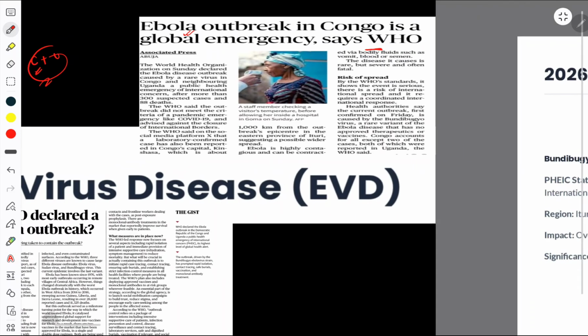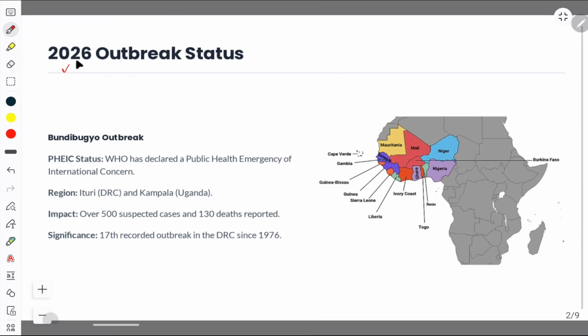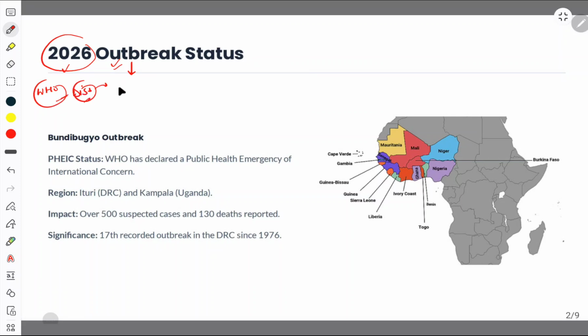Let's see. Ebola was declared as an outbreak in 2026 itself. What is the meaning of outbreak? Outbreak is the first stage wherein WHO declares any disease like this, and this is the contaminated area.